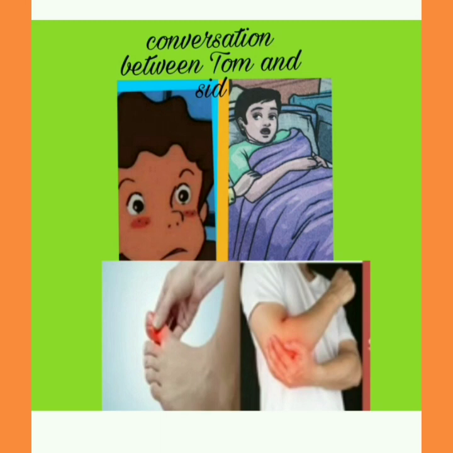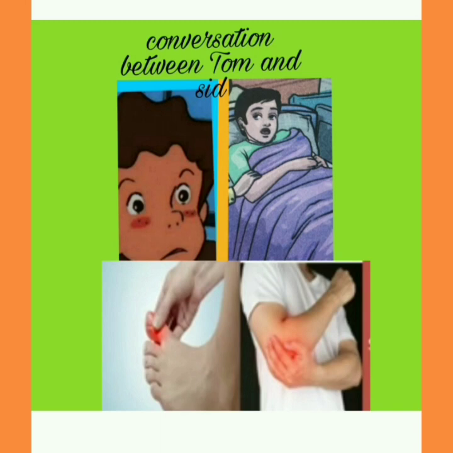Tom is saying this to Sid. So Sid went fast, called Aunt Polly, and said that Tom is dying. He is running to his aunt. Aunt runs fast to see Tom and asks Tom, what has happened to you? Tom said that he has a sore toe, that is, he has pain in his toe.